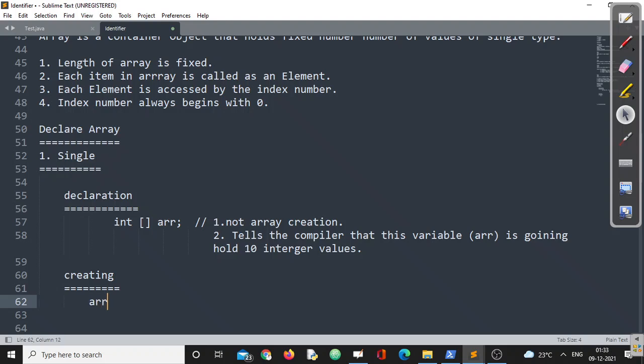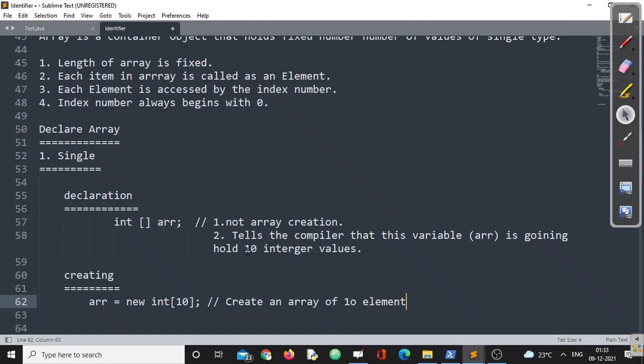Now let us see how I can create. I am writing ARR equals new int with a size, suppose 10. This is the statement which will help me create an array of 10 elements.